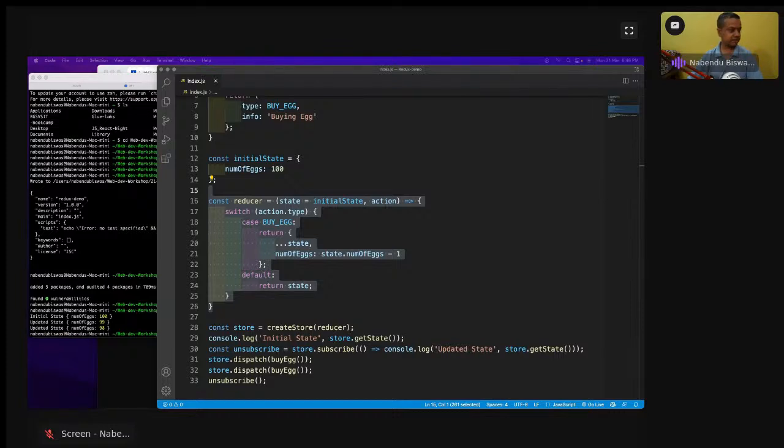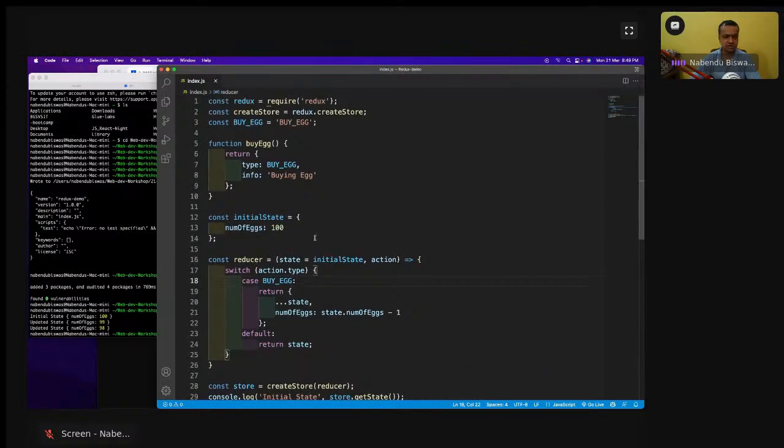Okay, so we'll make this thing a bit more complicated with multiple reducers. As I've told, the shopkeeper will not always sell eggs. Suppose he's selling eggs and his shop has become big, and he started selling chicken also. So now I'm going to start selling chicken also.